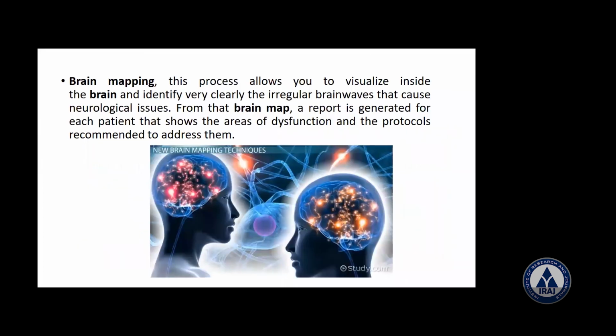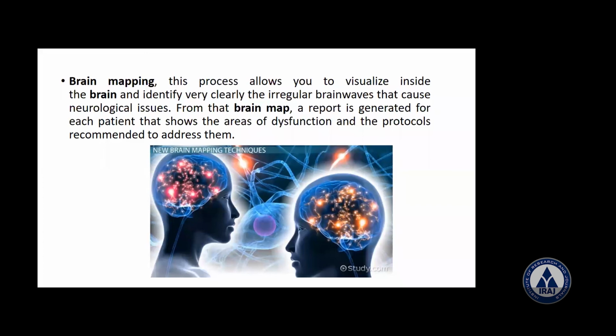Okay, now brain mapping. What is the importance? It allows you to visualize inside the brain and identify very clearly the brain waves. Remember, there are normal brain waves. If you put electrodes on the brain, neurologists see the normal brain waves. If there is any problem, there are irregular brain waves, which indicate some neurological issues.